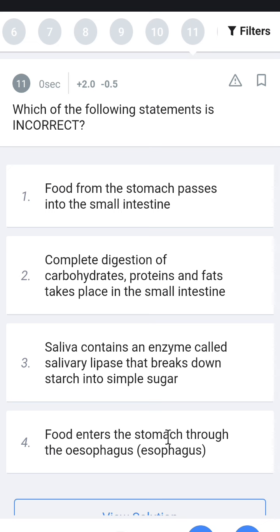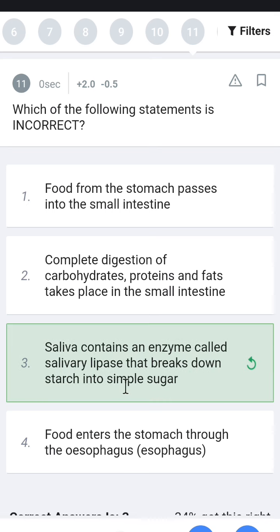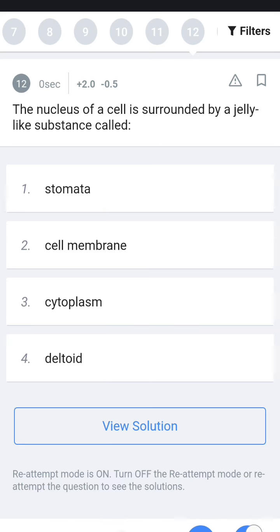Food enters the mouth through the esophagus. Esophagus starts from the mouth. Correct. Only number 3 is wrong. Saliva contains a special enzyme that is not lipase, it is amylase.